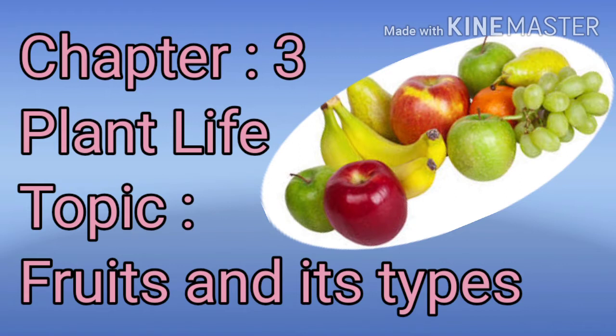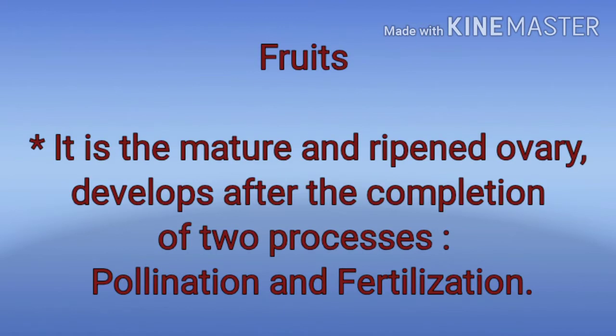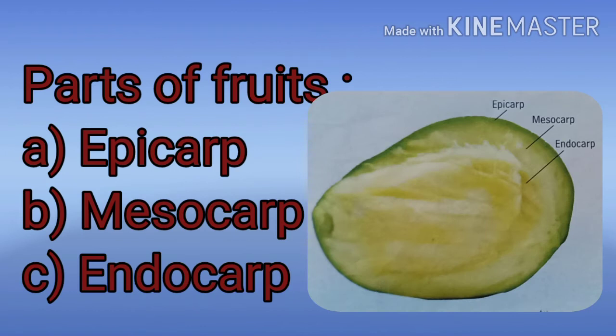Introduction of fruits. A fruit is a mature and ripened ovary developed from the completion of two processes, pollination and fertilization. The main functions of fruits are to protect the seeds until they ripen and to attract fruit-eating animals. Now we discuss the parts of fruits: epicarp, mesocarp and endocarp.